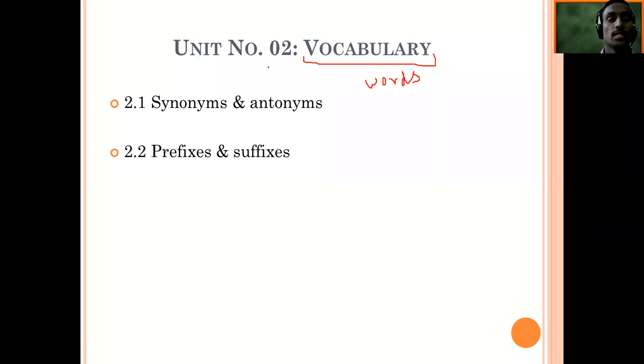In this, you will be learning 2.1, synonyms and antonyms. Quite a simple topic. Why is it simple? Because we have been studying synonyms and antonyms since childhood. Come and go, low, high, hot, cold. These are some opposite pairs that you already know. But here, the difficulty level will be a little bit more, because you are going to prepare for verbal ability.